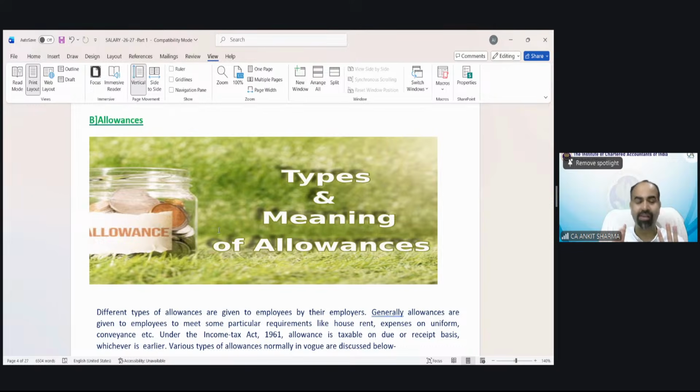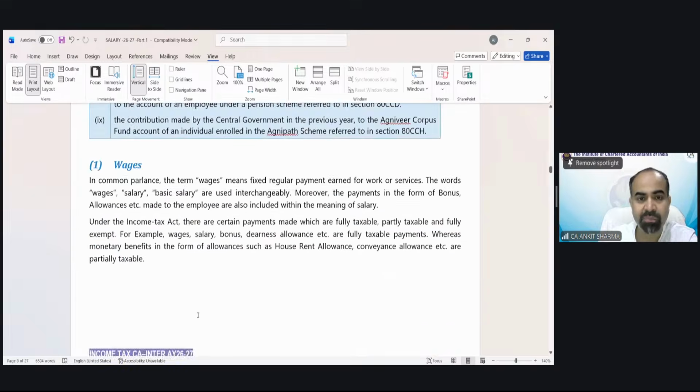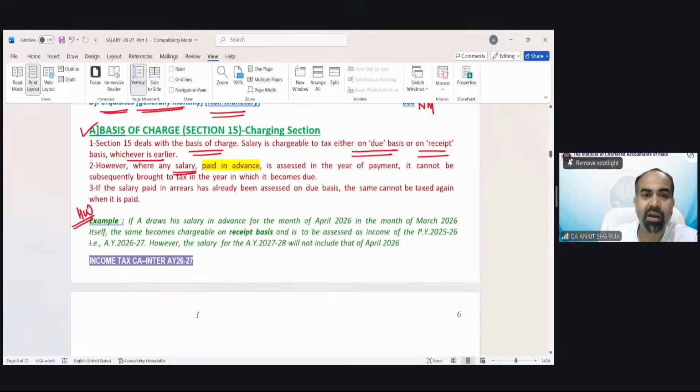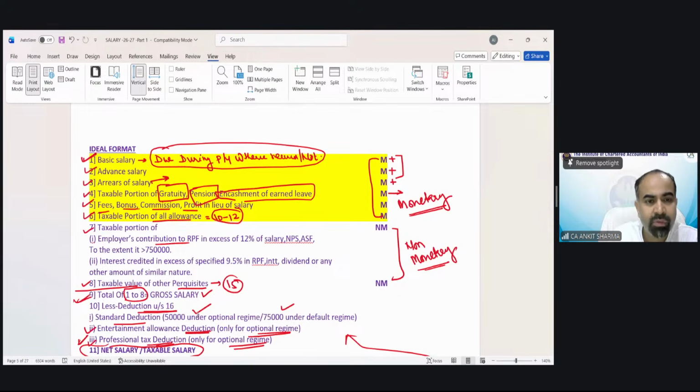So out of these three, only basic salary would be in the question in more than 95% of numericals. So advance and arrear are just to make you understand what these mean, but not relevant for the purpose of examination alone. After solving in that format, how much is my basic, how much is my advance, how much is my arrear, the second thing we will start solving in a numerical, practically, is the allowances part. In that format, you will see allowances are at point number 6.